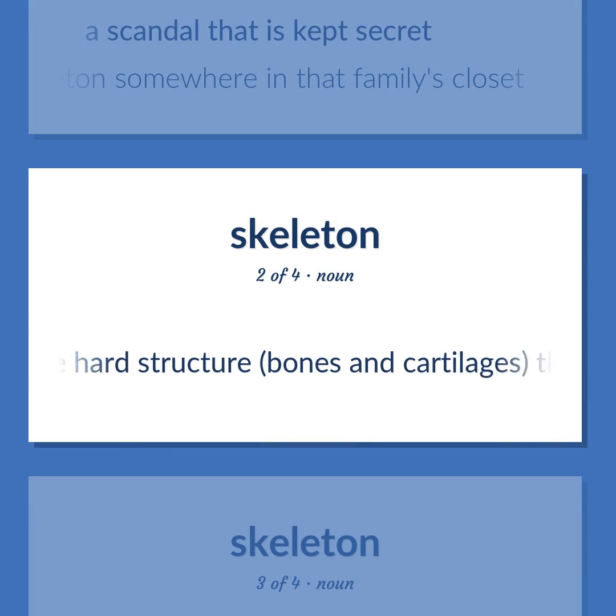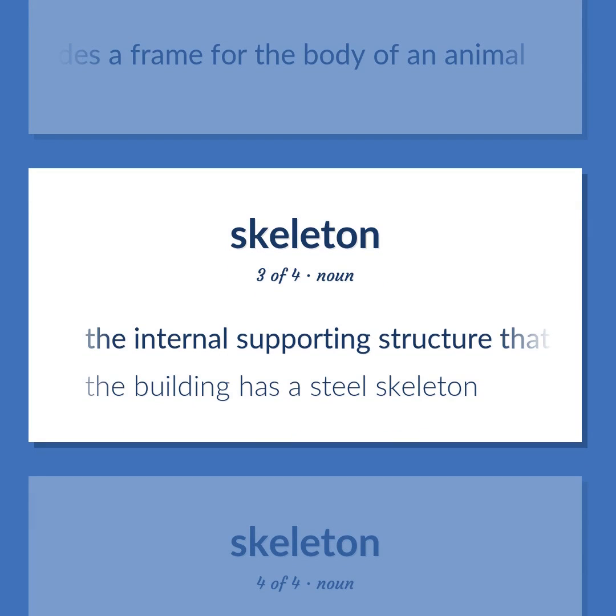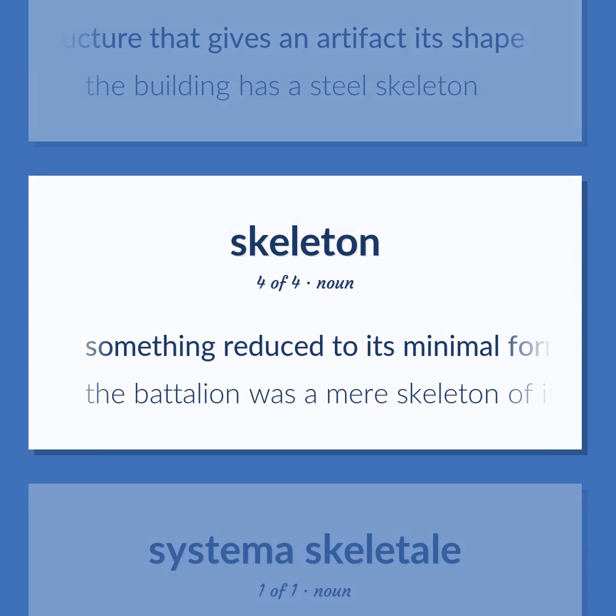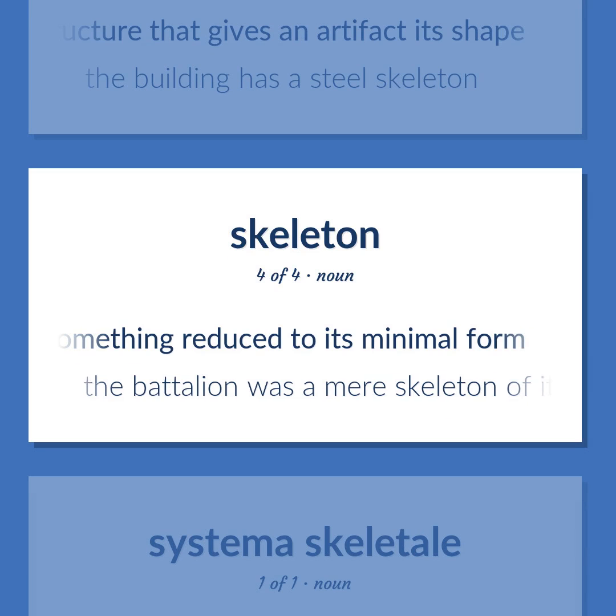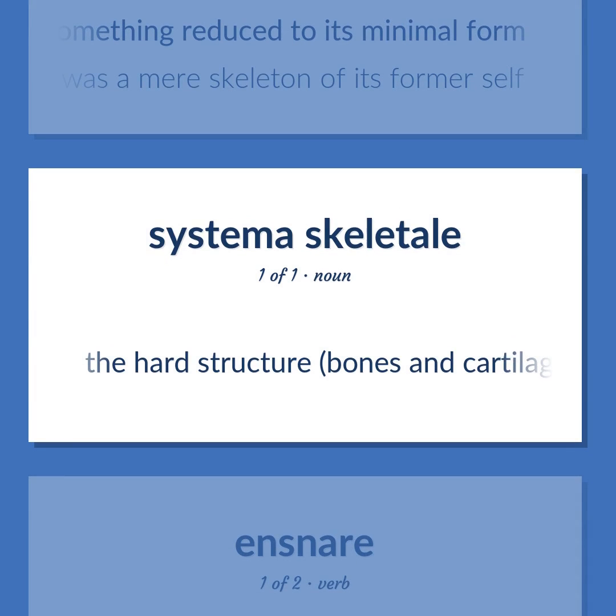The hard structure, bones and cartilages, that provides a frame for the body of an animal. The internal supporting structure that gives an artifact its shape. The building has a steel skeleton. Something reduced to its minimal form. The battalion was a mere skeleton of its former self. The hard structure, bones and cartilages, that provides a frame for the body of an animal.